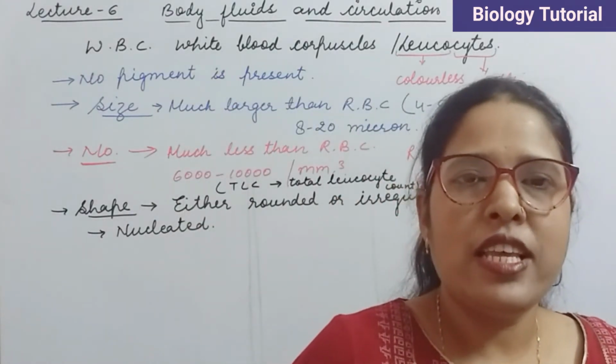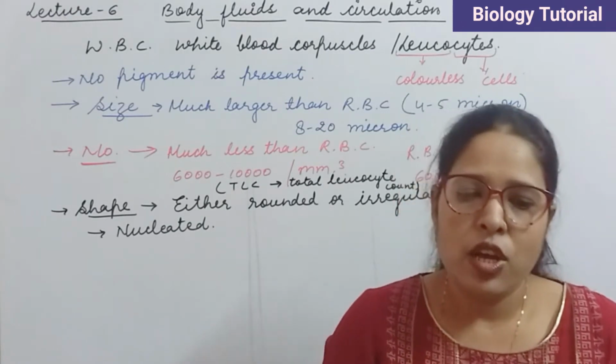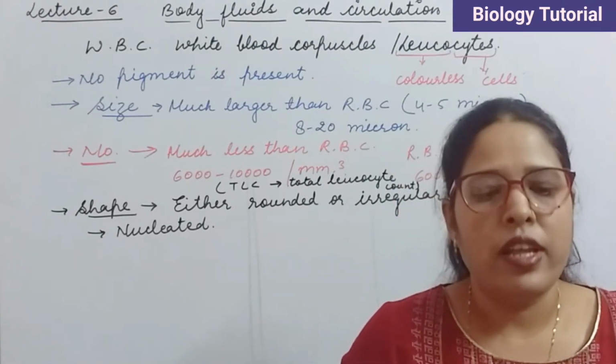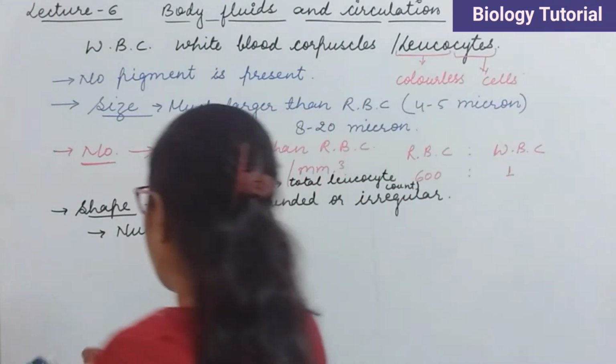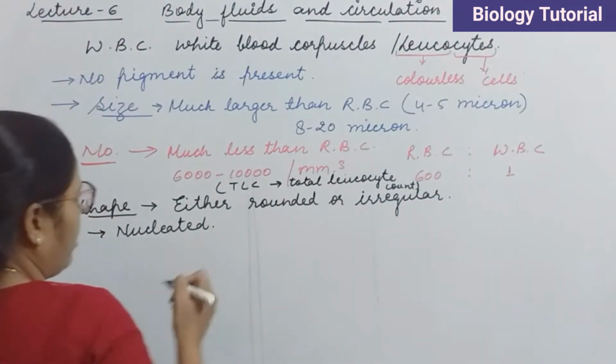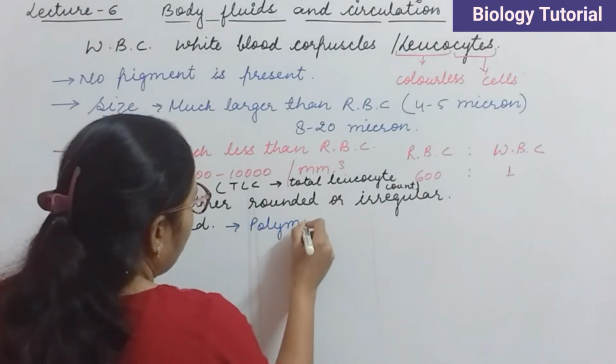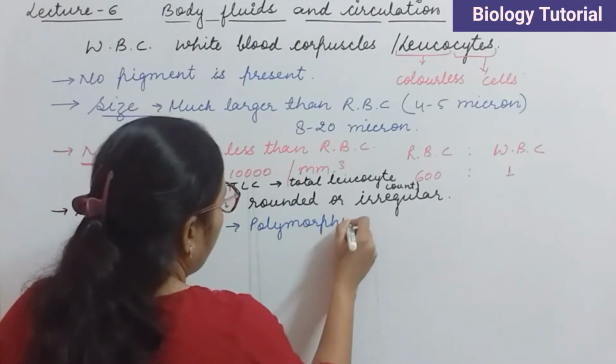The nucleus is polymorphic. That's why these are called polymorphonuclear cells or leukocytes. It means the structure of the nucleus is different in different types of WBCs.